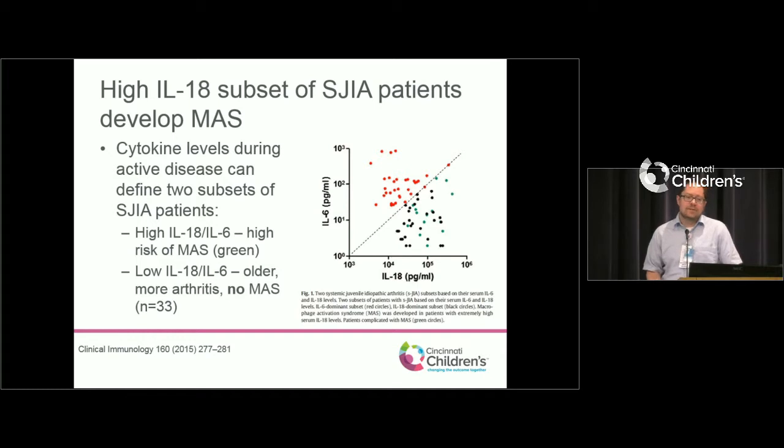ones who get MAS. And particularly compared to IL-6, which we think is a big driver of arthritis, if you plot these against one another, patients who fall on this side of the fence and have this IL-18 predominant profile are the ones who get MAS. And those green dots here, I don't know how well that projects, but the green dots are the ones who have MAS. And all of them fell on this IL-18 side. None of them fell on this low or lower IL-18 side.